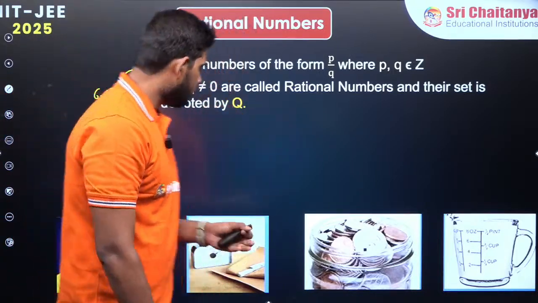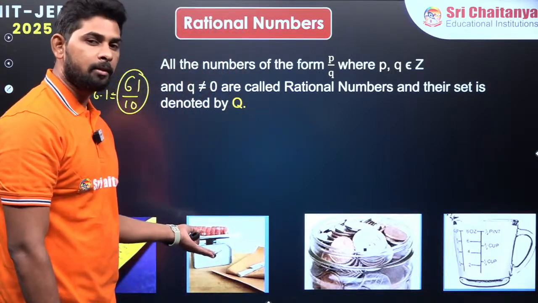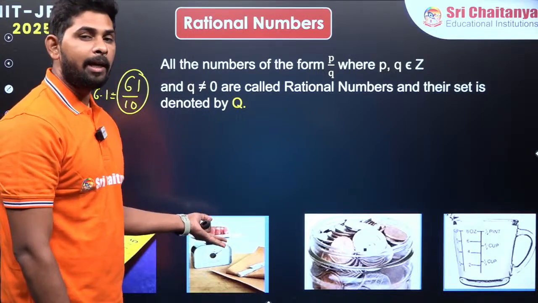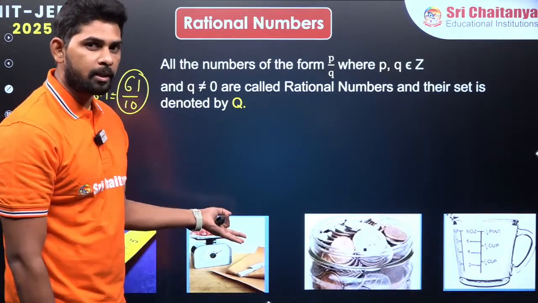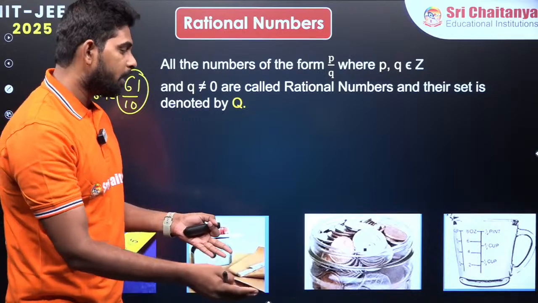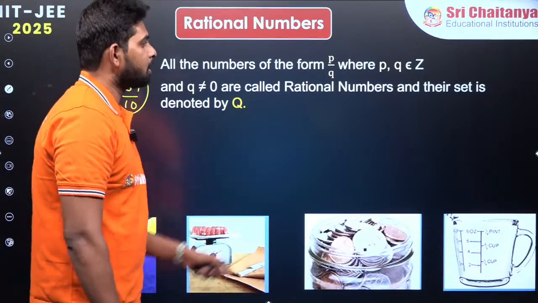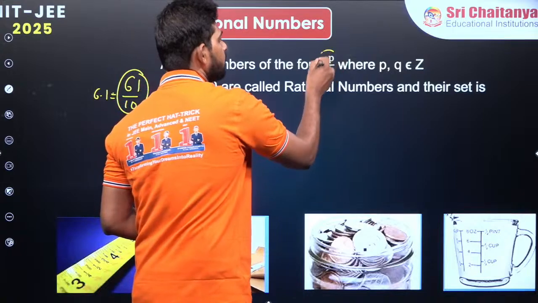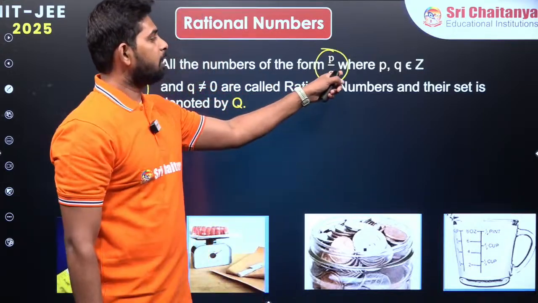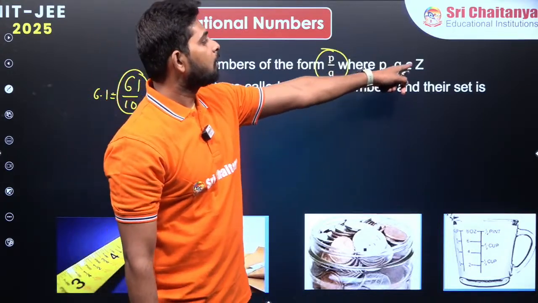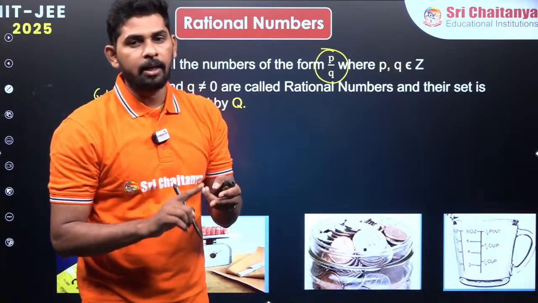Not only height, but also weight. Sometimes it is going to be 87.5, 87.6. Like that we are going to take 0.6, 0.7. So to represent those numbers, we are going to use what? A rational number, which is of the form P by Q. All these numbers are P by Q, where P, Q belong to Z, as I told you, 1 by 10, 2 by 10.